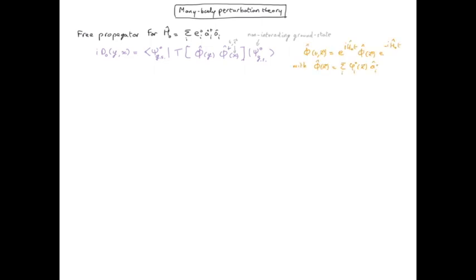If there is no external potential, we only have the kinetic energy, and in this case the phi i0 will just be the plane waves we worked out before. The time component is carried by the evolution operator with the H0 free Hamiltonian. And because of the time ordering product, we have two components, one with phi phi dagger and one with phi dagger phi.